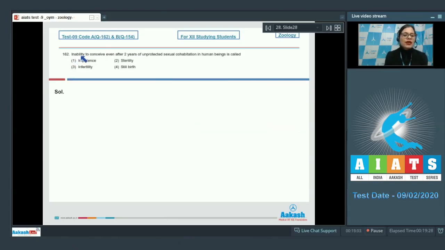Question number 162. Inability to conceive even after 2 years of unprotected sexual cohabitation in human beings is called, and the options given are impotence, sterility, infertility, stillbirth. The correct answer to this question is option number 3, infertility. Infertility is the inability to conceive even after 2 years of unprotected sexual cohabitation in human beings.